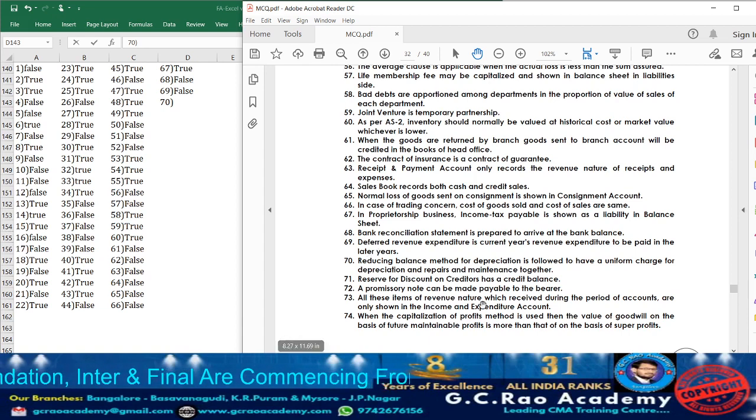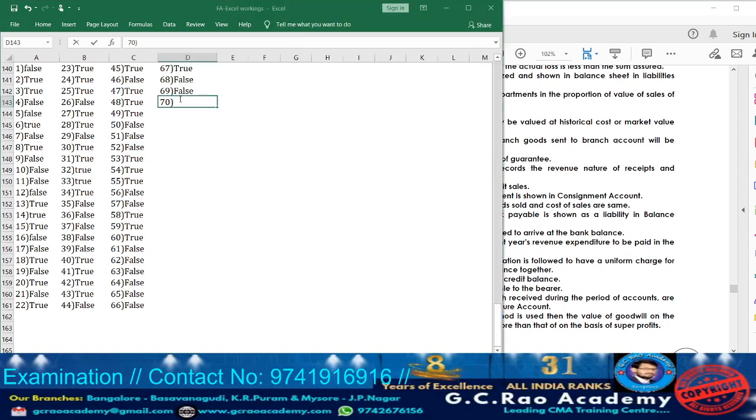Now let us move on to statement 70. What are they telling? Reducing balance method for depreciation is followed to have a uniform charge for depreciation and repairs and maintenance together. For what purpose? Usually the reducing balance method is used to charge a uniform charge. Uniform charge will be charged on what basis? Percentage basis. In the reducing balance method, or written down value method, the same rate of depreciation will be charged. Yes or no? So accordingly, the statement they have given is true.